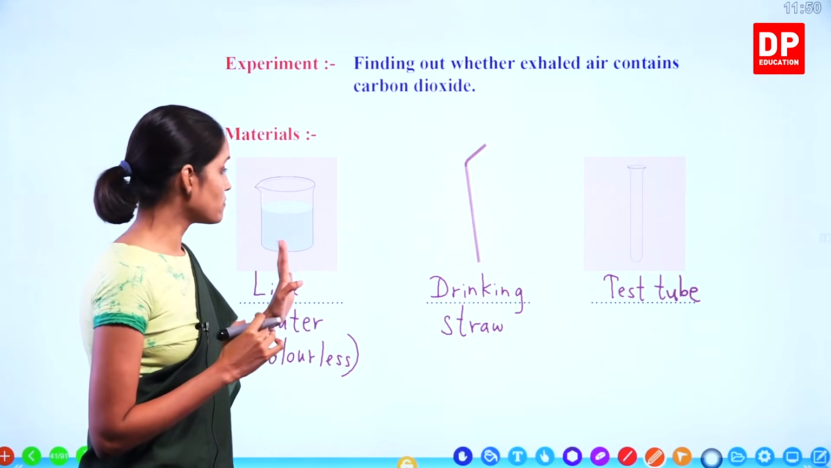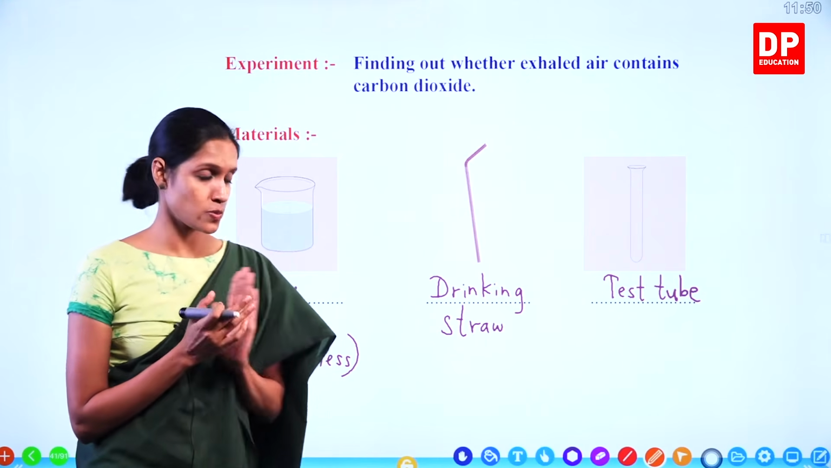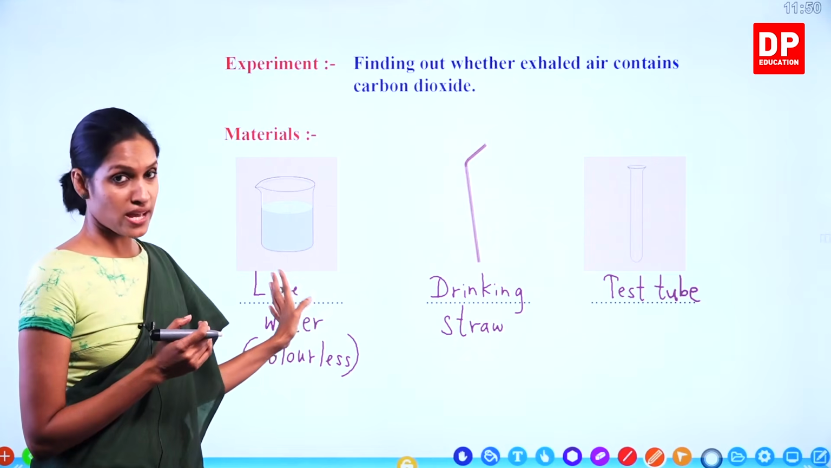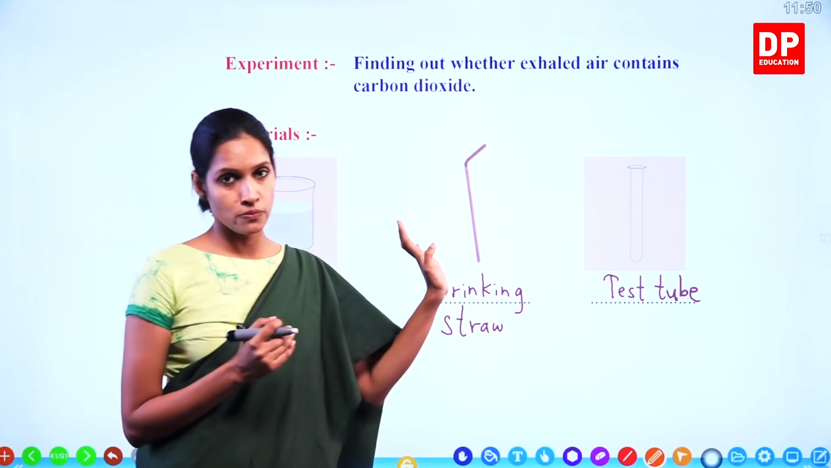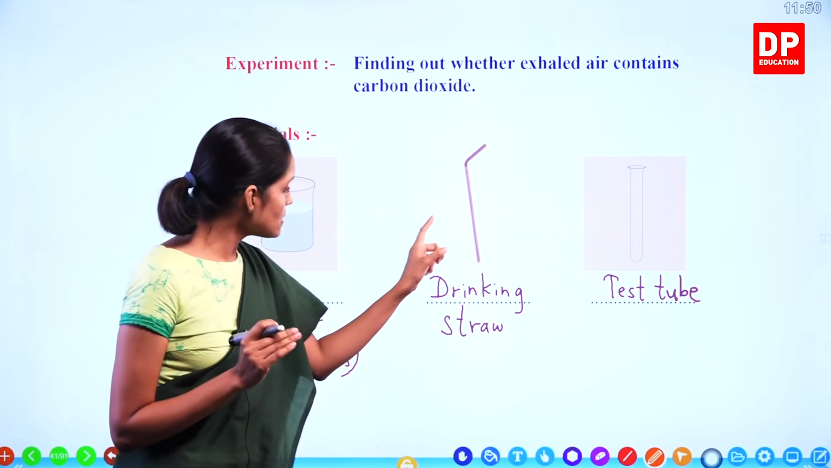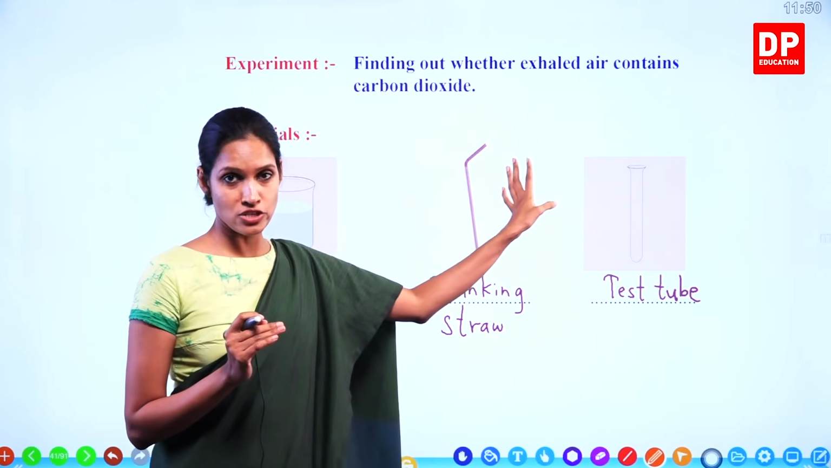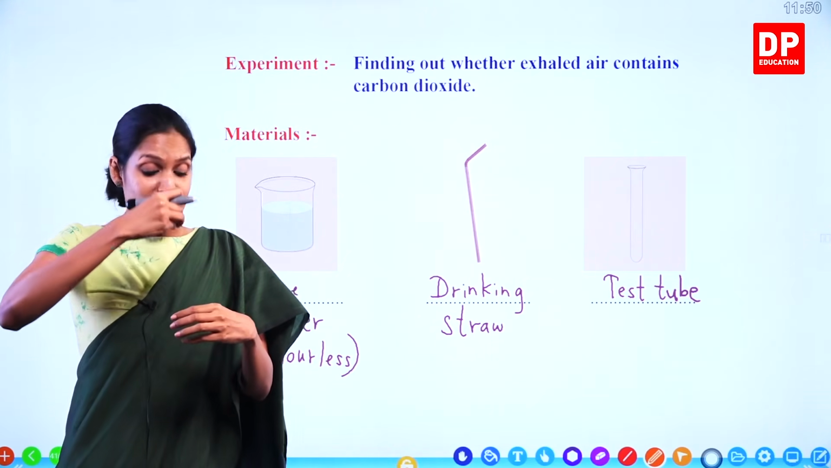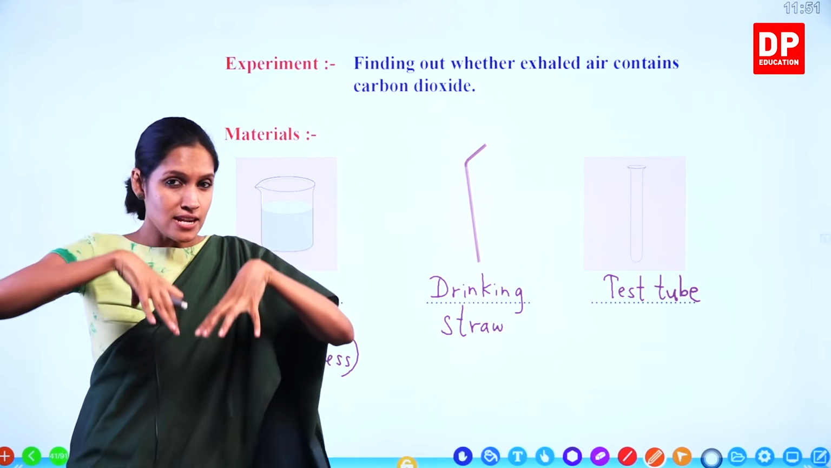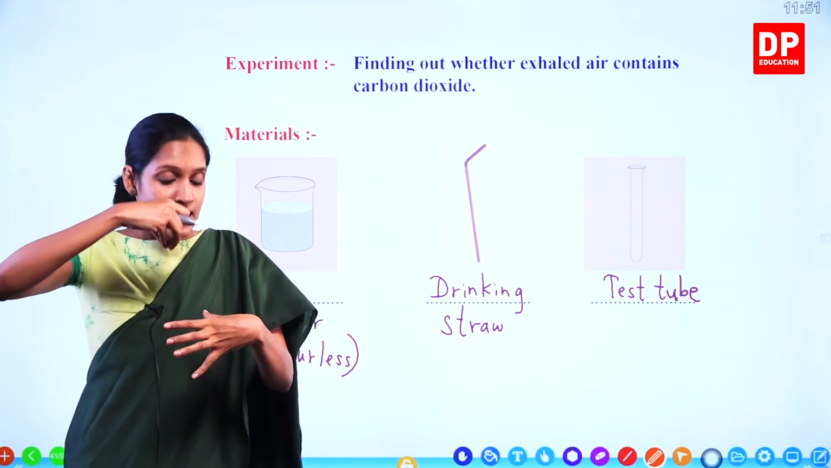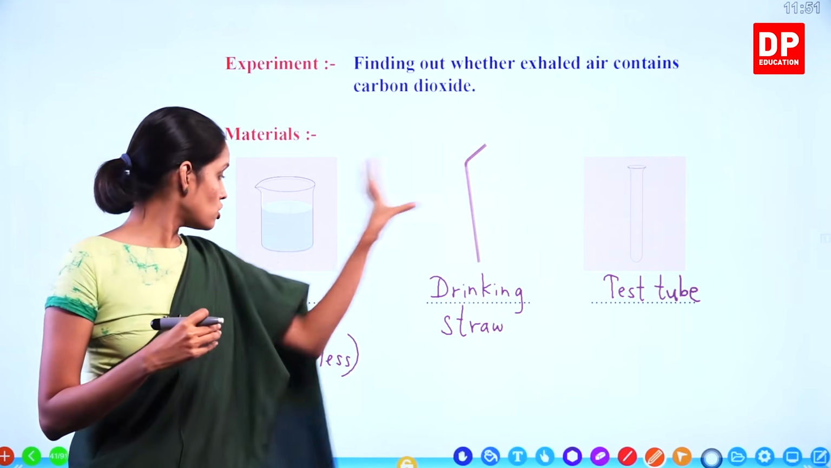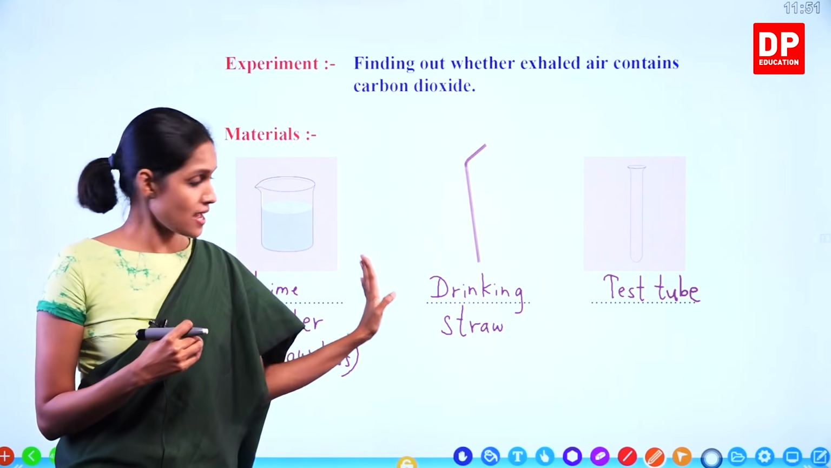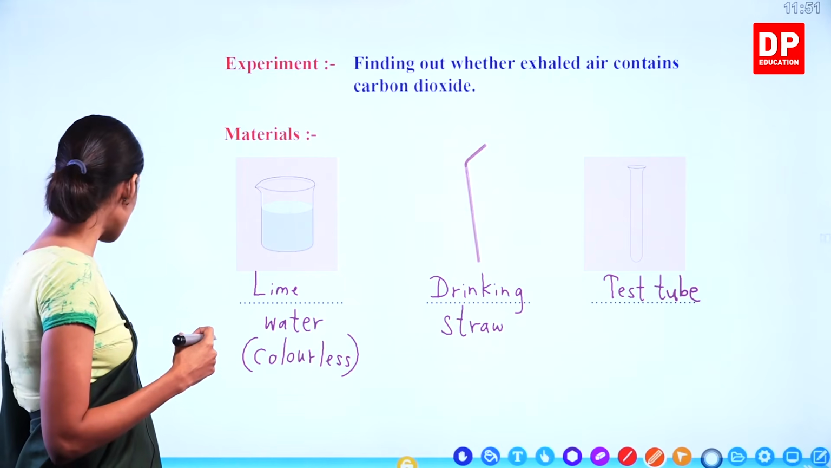So I will explain what we have to do in order to carry out this experiment. We have to take little amount of this lime water or calcium hydroxide into this test tube. Okay. Then we have to insert this drinking straw into the test tube. We have to take a deep breath, and then we have to bubble that exhaled air, the air we send out, into the test tube, into this lime water using the drinking straw. Understand? So we have to write down the steps now.